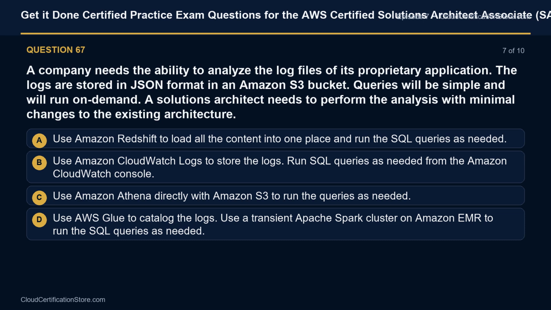Option A. Use Amazon Redshift to load all the content into one place and run the SQL queries as needed. Option B. Use Amazon CloudWatch Logs to store the logs. Run SQL queries as needed from the Amazon CloudWatch console. Option C. Use Amazon Athena directly with Amazon S3 to run the queries as needed. Option D. Use AWS Glue to catalog the logs. Use a transient Apache Spark cluster on Amazon EMR to run the SQL queries as needed.